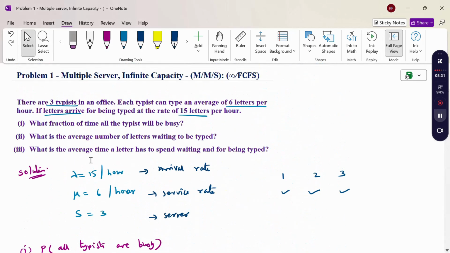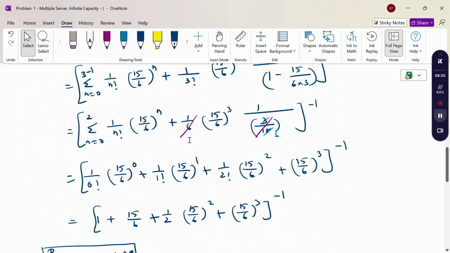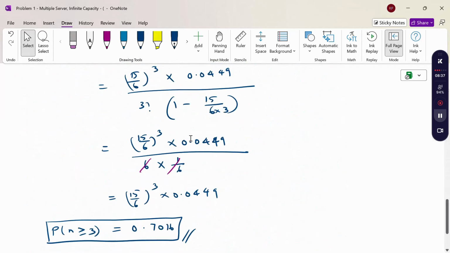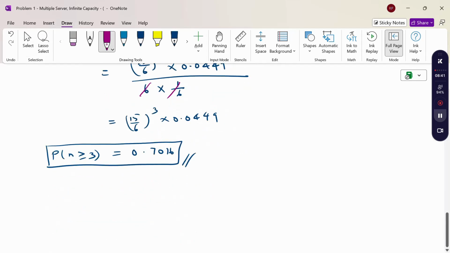And what is the second question? What is the average number of letters waiting to be typed? When number is mentioned, it's L, the number of customers.